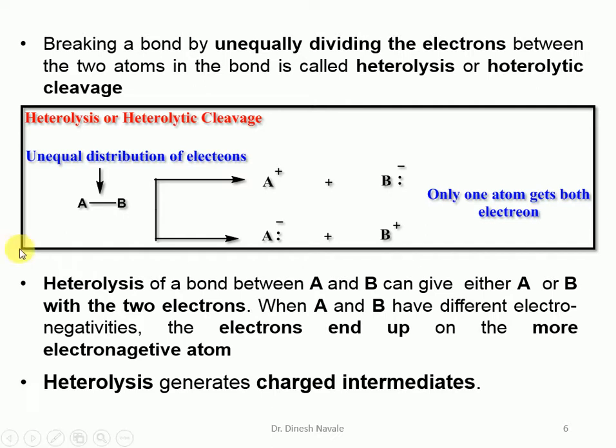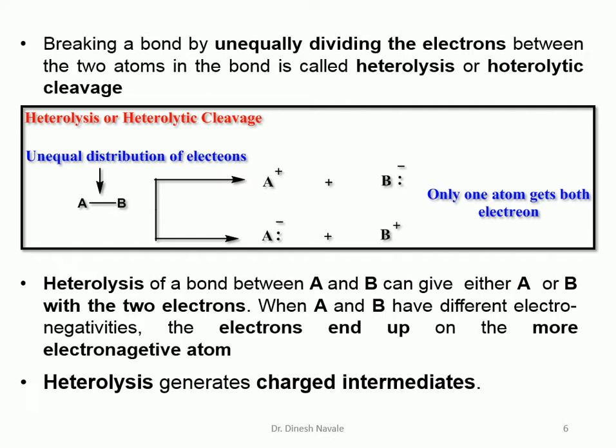That means during the heterolysis there is a formation of the ionic species. The ionic species are like A plus and B minus, or it can be the A minus and the B plus. So that means heterolytic cleavage is responsible for generation of the charged intermediates.